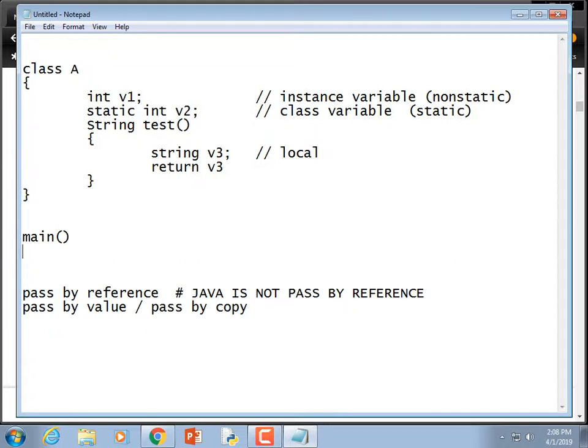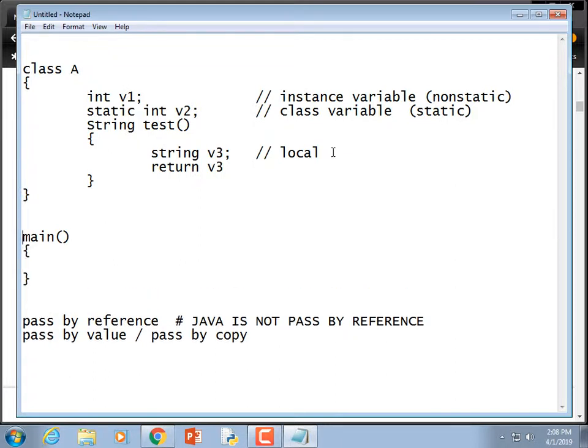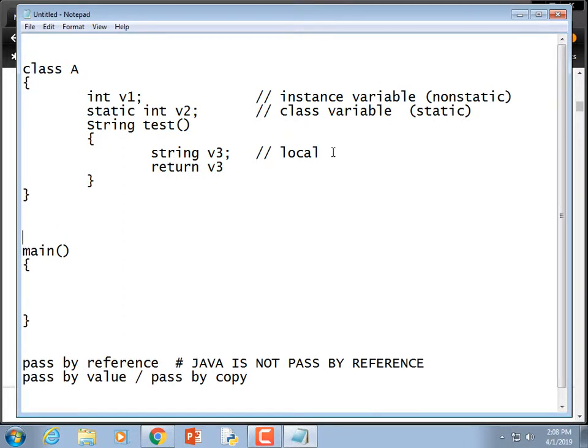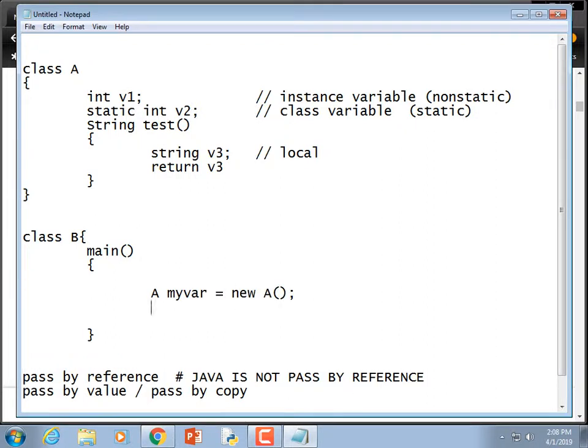Well, because down in main, and I'm assuming that main is inside another class, client code, if you want to get hold of v1, you have to create a new instance of it, A myvar equals new A. Now you can get a hold of v1, as long as it's not private.